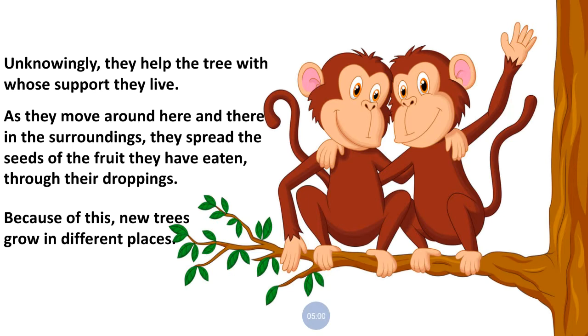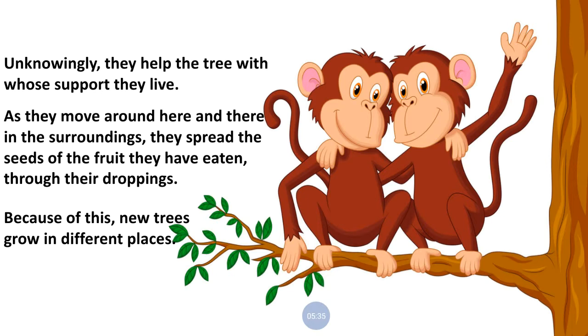As they move around here and there in the surroundings, they spread the seeds of the fruit they have eaten through their droppings. Because of this, new trees grow in different places. Have you ever wondered how trees grow in different places? In jungles, how do trees grow when there are no people to grow them? This is the reason. These monkeys stay on the trees, eat the fruits from the trees, and throw the seeds of the fruits here and there while roaming around.